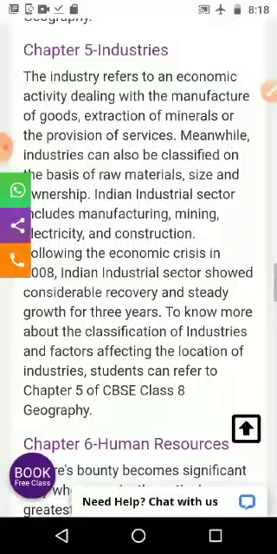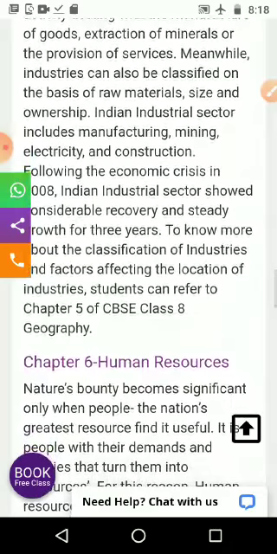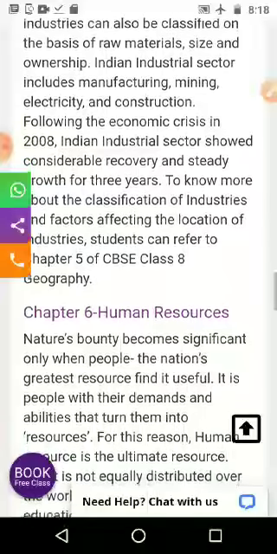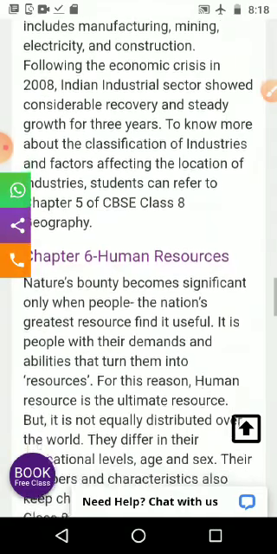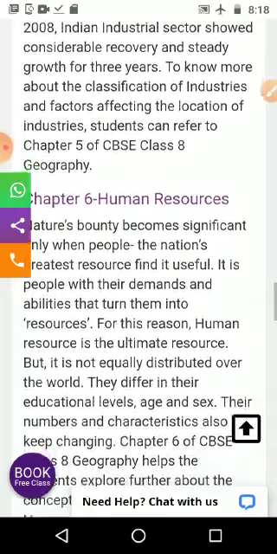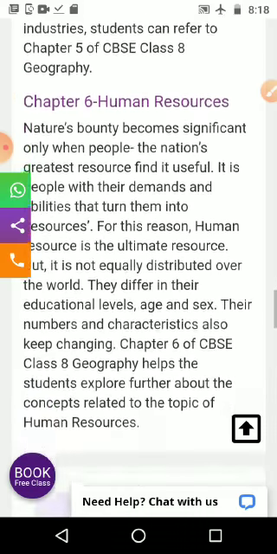Then fifth lesson, industry. Industry refers to an economic activity dealing with the manufacture of goods, extraction of minerals or provision of services. Industries can also be classified on the basis of raw materials, size and ownership. The Indian industrial sector includes manufacturing, mining, electricity and construction. Following the economic crisis in 2008, the Indian industrial sector showed considerable recovery and steady growth for 3 years. To know more about the classification of industries and factors affecting the location of industries, refer to the textbook.